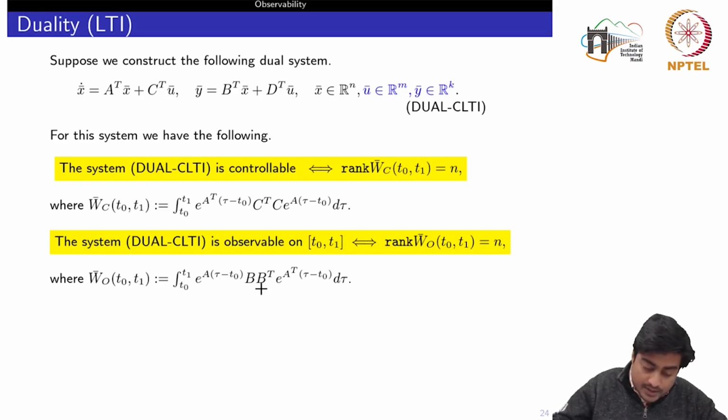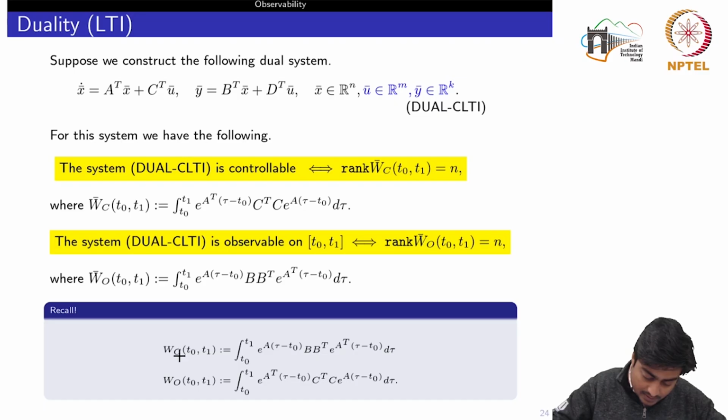Now let's see the relationship between this dual CLTI and the actual LTI system. Recall the controllability Gramian and the observability Gramian which we had seen in the last slide. I put them on the same slide so that we can easily visualize the relationship between the controllability of the original system and the observability of the dual system.